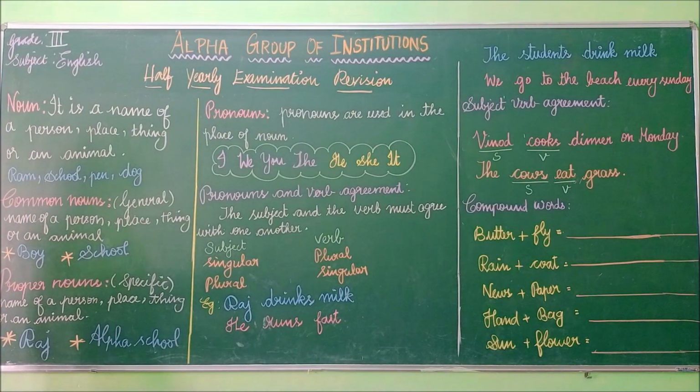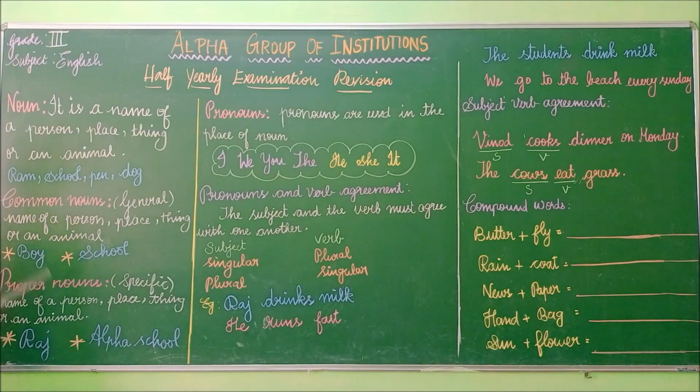Noun. So, tell me, children, what is a noun? It is a name of a person, place, thing, or an animal. So, nouns are nothing but the name of a person, place, thing, or an animal. See the example: round, school, pen, dog. These are names of a person, place, thing, and an animal. So, these are nouns. Let us see its 2 different types.